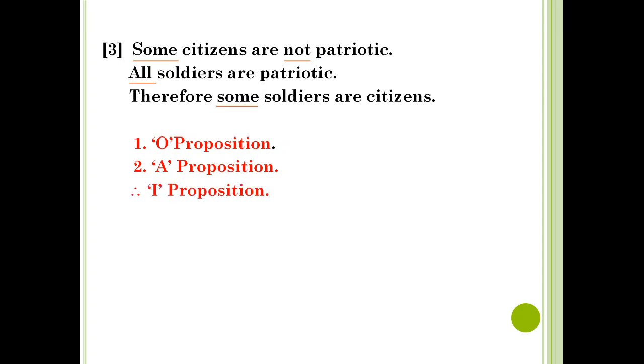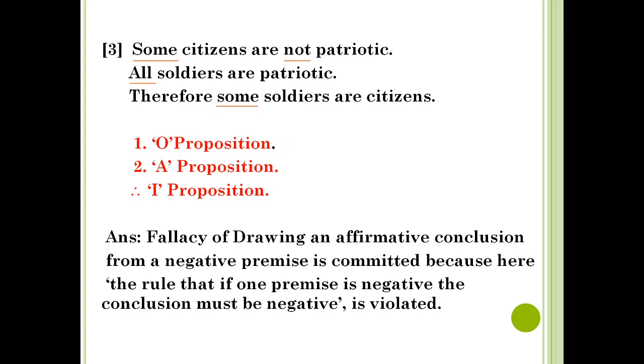Now, since the first premise is negative premise, according to the rule, if one premise is negative, the conclusion must be negative. But here in this argument, the first premise is particular negative, that is O proposition, whereas the conclusion is particular affirmative, that is I proposition. So this argument is invalid and it commits the fallacy of drawing an affirmative conclusion from a negative premise.